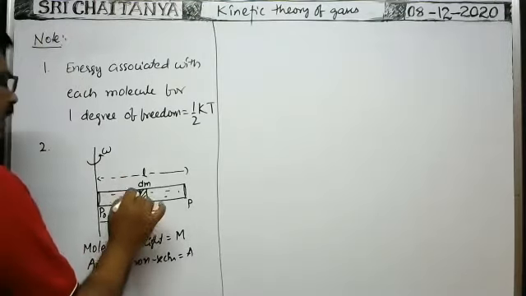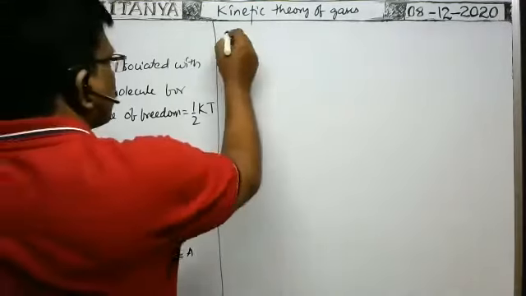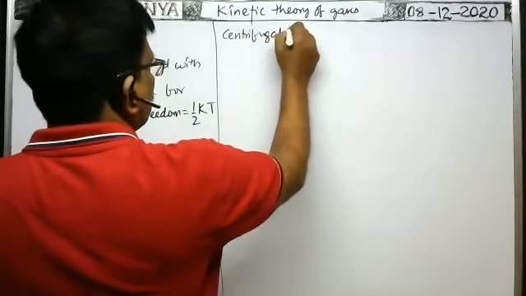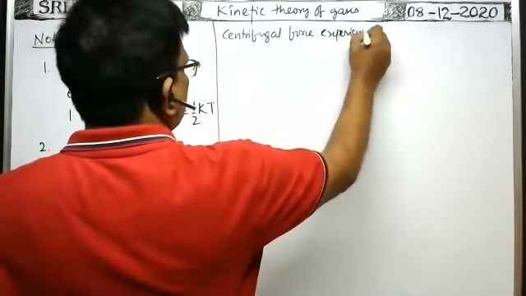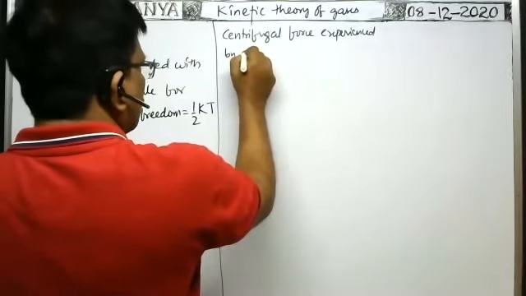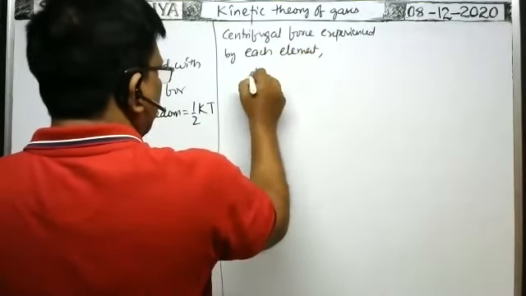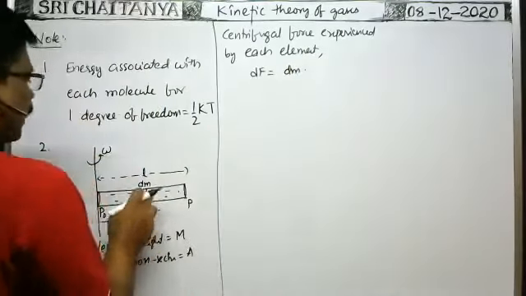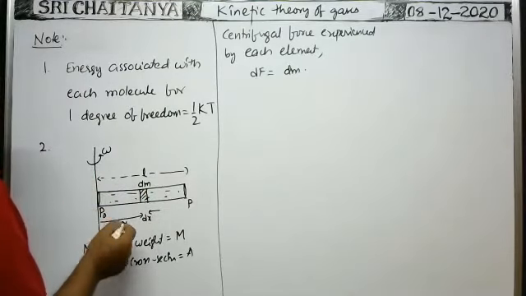That's why each and every element experiences a centrifugal force away from the axis. So the centrifugal force experienced by each element, dF, is equal to the mass of each element dm into x, because the considered element is at a distance x and rotates along a circular path of radius x only.